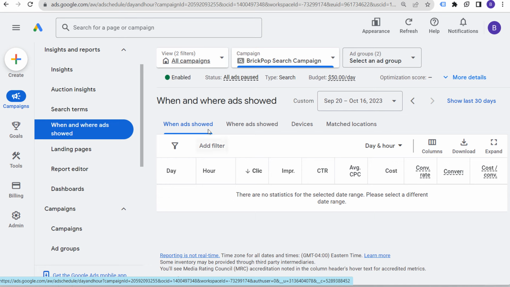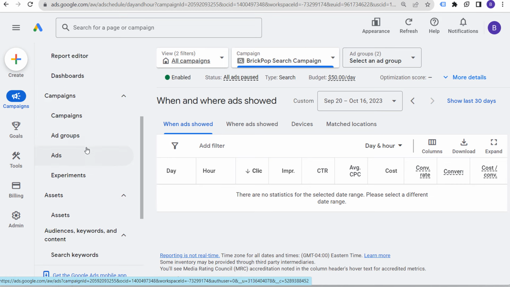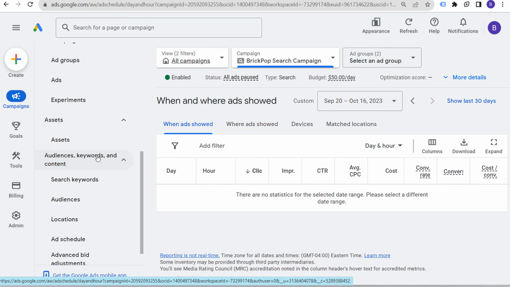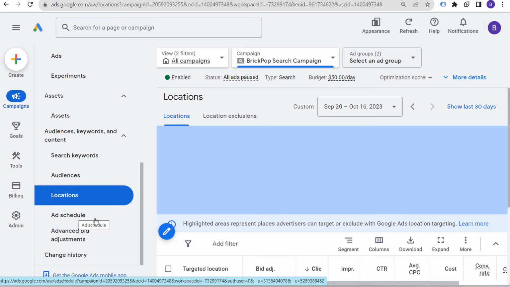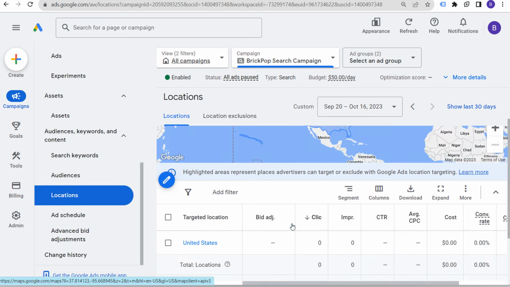You do need a lot of data to actually use this, so if you have a larger budget, you have a long history of data, look at when ads showed and see if there are any specific hours that may drag down your campaign or specific days that may drag down your campaign. The other thing you can do as we come down here and we're looking at our audiences, keywords, and content is going to your locations. You'll see ad schedule down here. There's also advanced bid adjustments, so that's something you could also try.